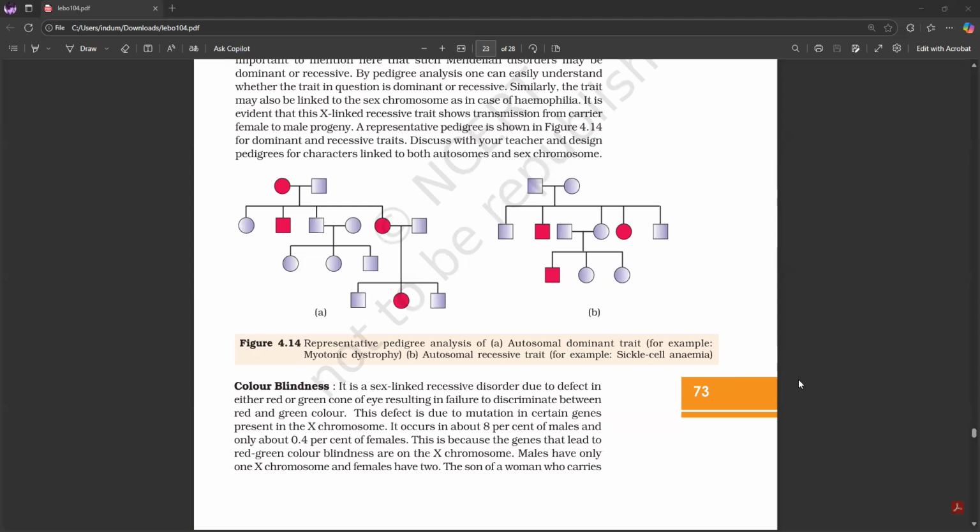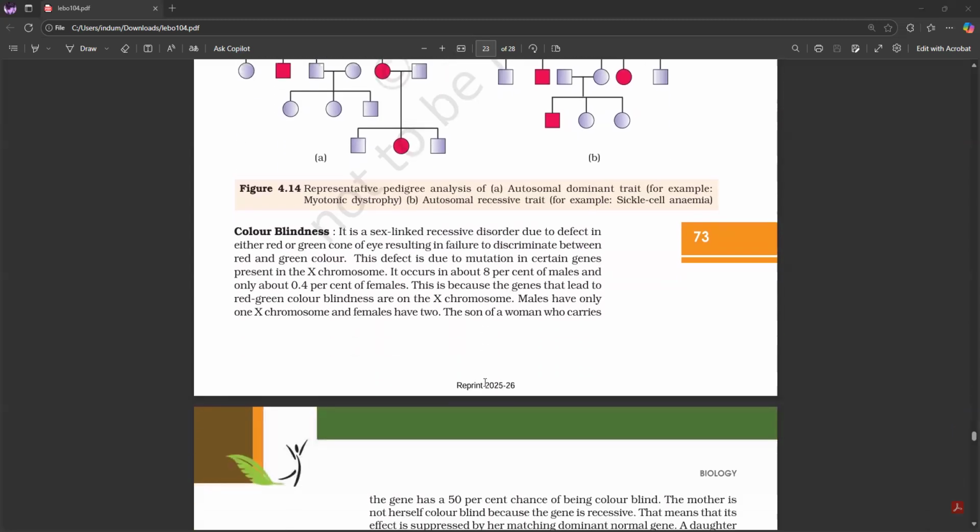A representative pedigree is shown in figure 4.14 for dominant and recessive traits. Discuss with your teacher and design pedigrees for characters linked to both autosomes and sex chromosome. Color blindness. It is a sex-linked recessive disorder due to defect in either red or green cone of the eye, resulting in failure to discriminate between red and green color. This defect is due to mutation in certain genes present in the X chromosome.